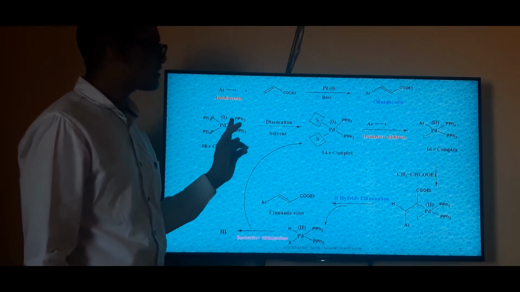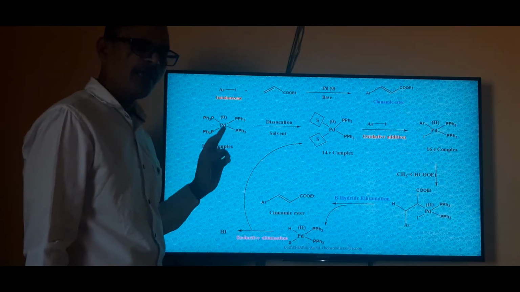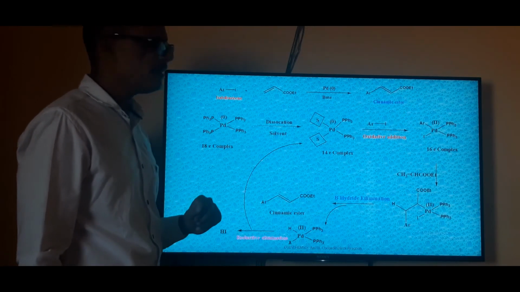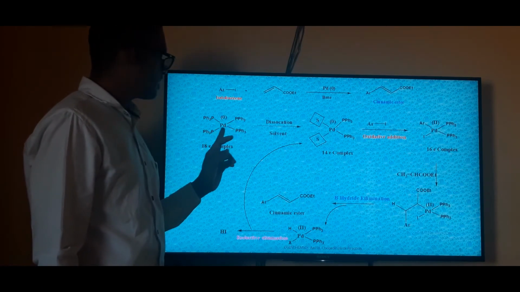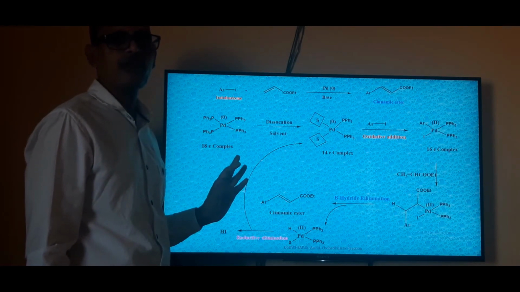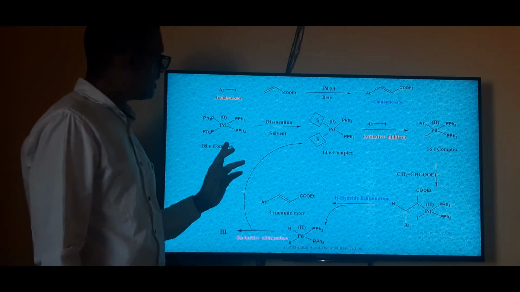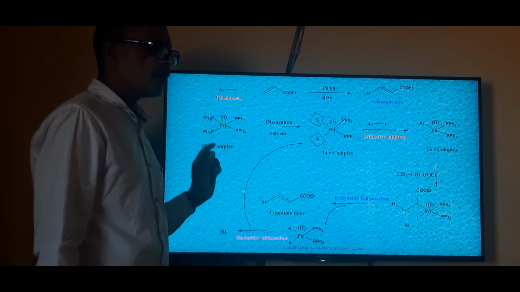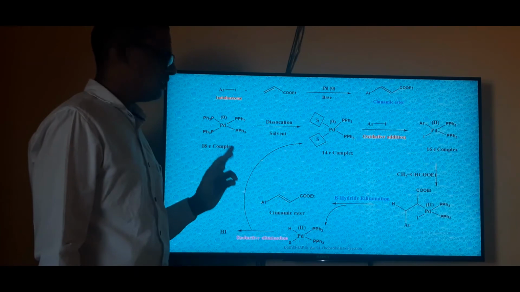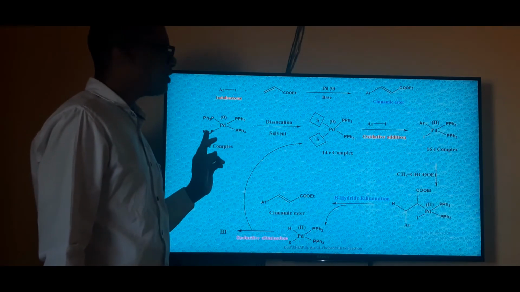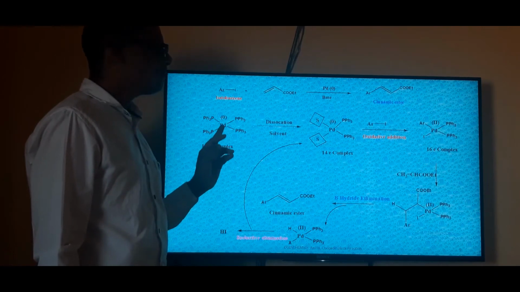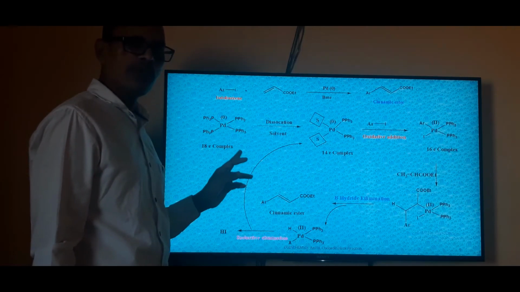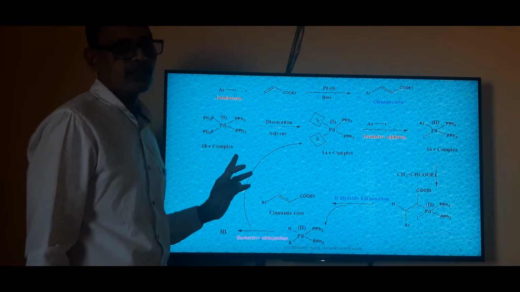That ligand is triphenylphosphine, a neutral ligand. The palladium is in the 0 oxidation state but has 18 electrons in this complex. How 18 electrons? Palladium's outermost d orbital has 10 electrons and 4 ligands each donate 2 electrons, that is 10 plus 4 times 2, 8. It is an 18 electron complex.